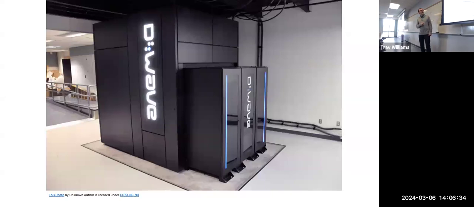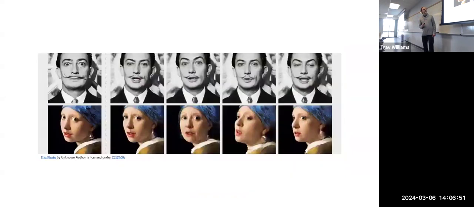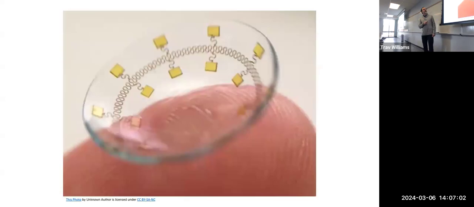This is a quantum computer, which, don't get me started on quantum computers because I think they're just fascinating, but they operate on a completely different set of physics and are thousands of times faster than any other computers that are out there. Deep fake technology, which is being used to make fake videos that you might think are legit, but they're actually completely AI generated. Then we get into virtual reality.